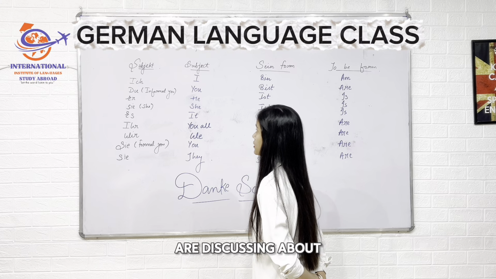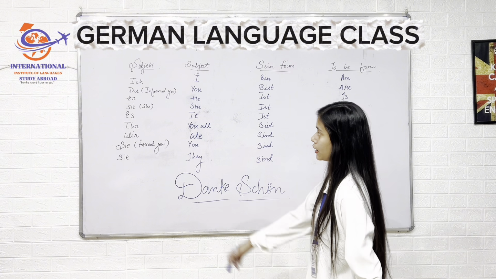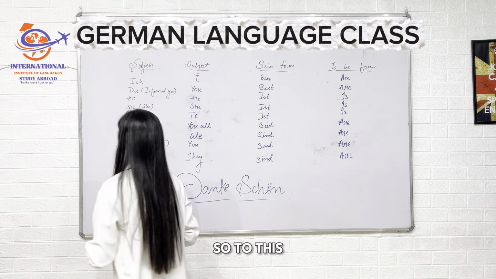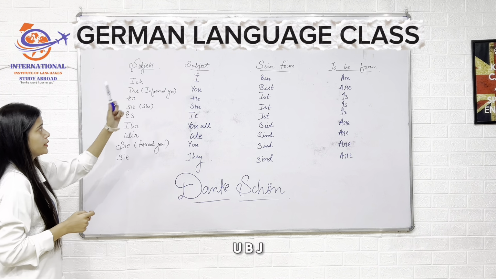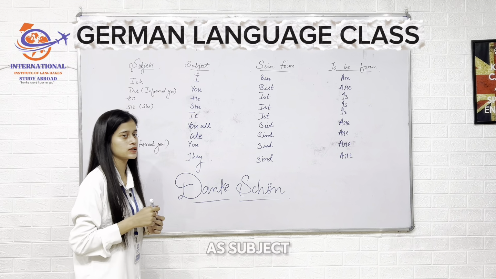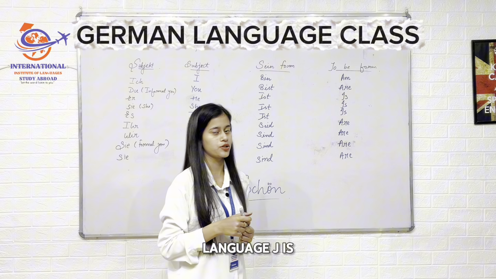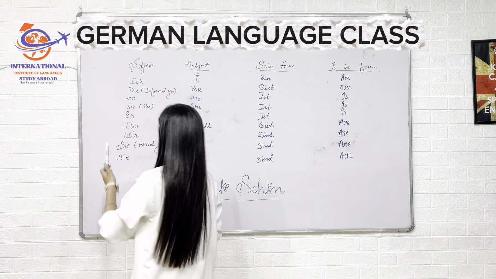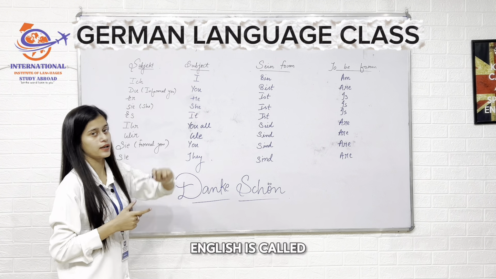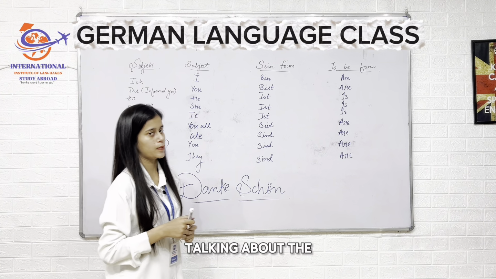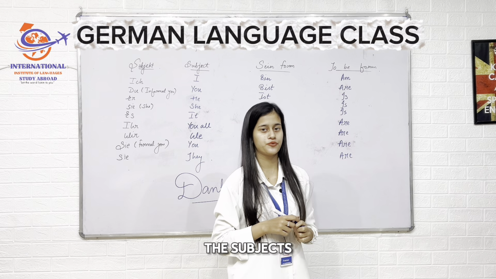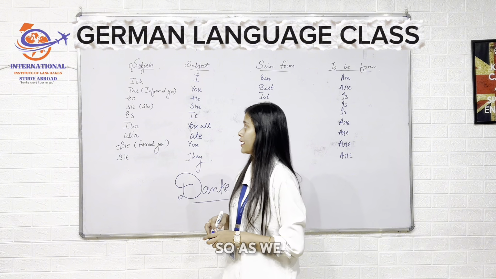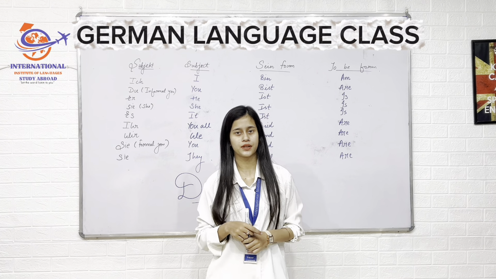So today we are discussing the German language, and on the left hand side I have written subject. This word, subjekt, is known as subject because in German the j is pronounced as ya. Now subject in English is called subject. So I am talking about the subjects that we consider in German language. As we know, in English we have different types of subjects.